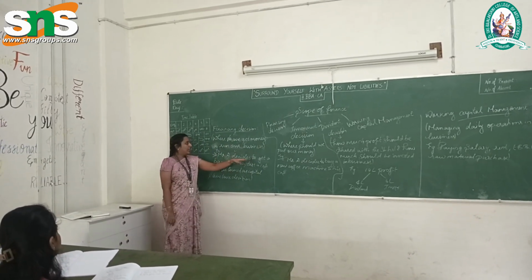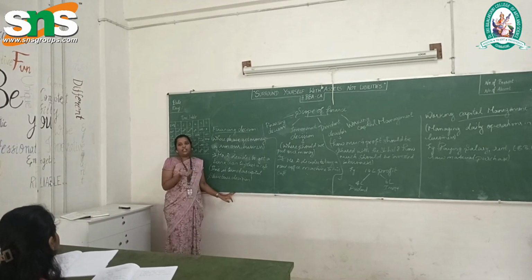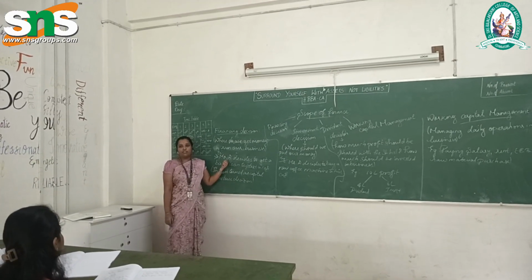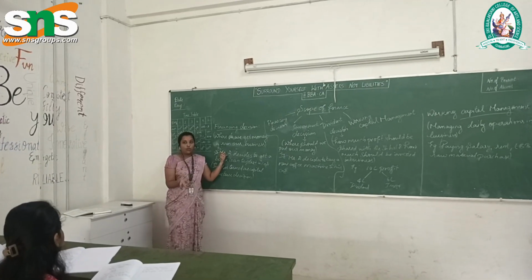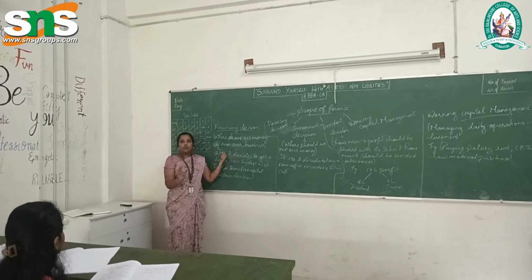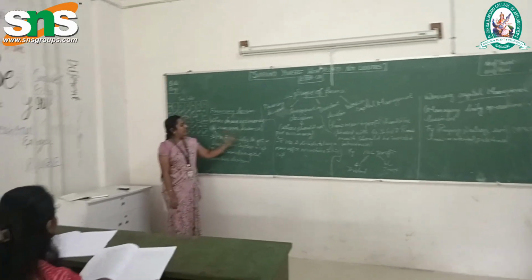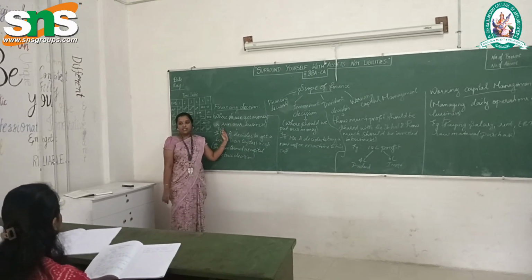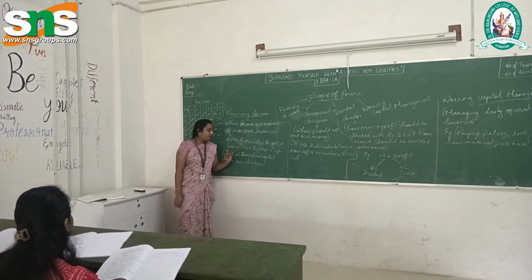Where do we get money to run our business? From where? What is the source of getting money? What are the sources of finance? That is the first, financing decision. Whenever a business wants to run, the core need of a business is money. Without money, a business can't run. So to identify the source of your finances, we need the financing decision. So the very first round that we have undergone is the financing decision.